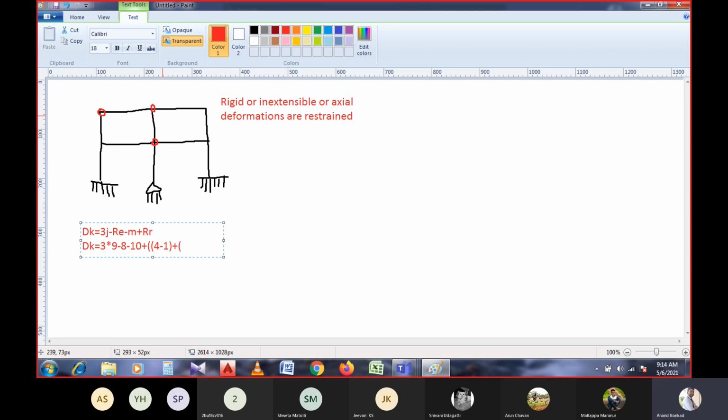So that means we can consider 3 minus 1, that is m dash minus 1 what we have considered. And again at this place we have 2 minus 1. At this point we have 2 minus 1. This is the total degrees of freedom. So can you calculate and tell me? So 9 into 3, 27 minus 18 plus 3 plus 2 plus 1. 3 plus 2 plus 1 is 6. Am I right? Yes, sir.